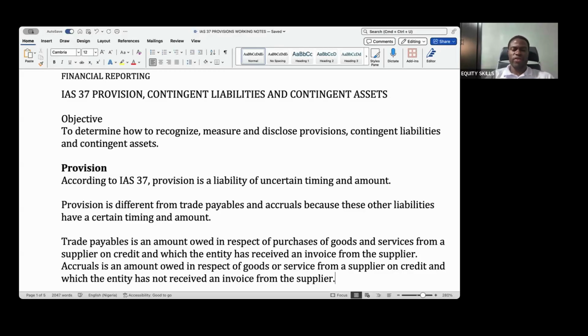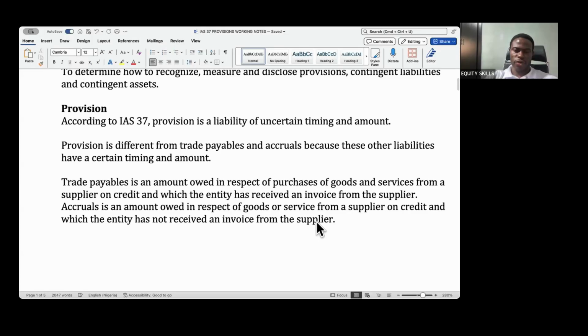It is around receipt of invoice. It's just like you used electricity for the month and you have not received an invoice from your provider. That's an accrued electricity bill. Or you owe staff salaries. Those ones will never give you an invoice anyway. We refer to those as accrued salaries. So those are accruals. I just needed to mention that for your knowledge.